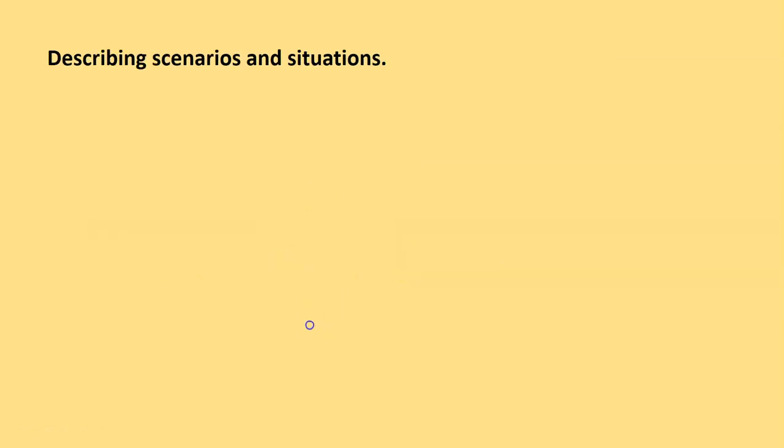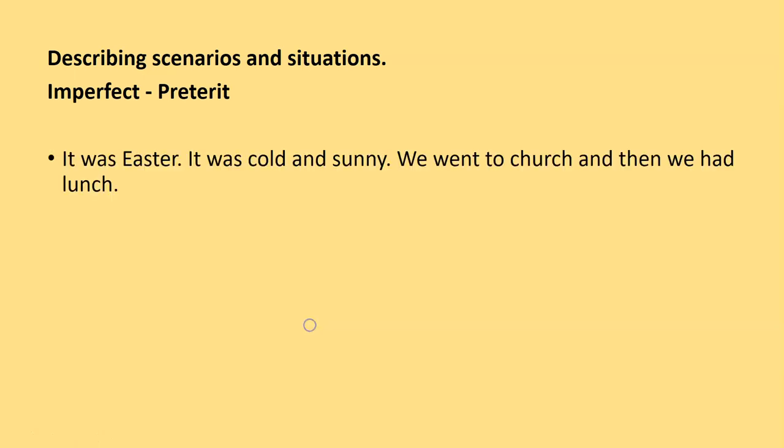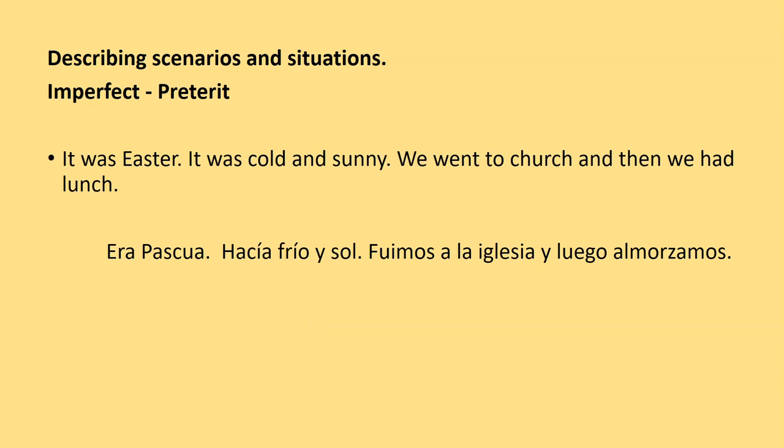Describing scenarios and situations. We are going to also use the imperfect and the preterite here. Era Pascua, hacía frío y sol. Fuimos a la iglesia y luego almorzamos. It was Easter. Era Pascua, we are using the imperfect. This is weather, that's why we are using the imperfect. Hacía frío y sol. And then the rest of the sentence is going to be in the preterite. Fuimos a la iglesia y luego almorzamos.